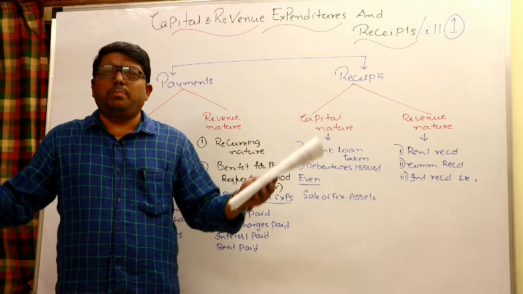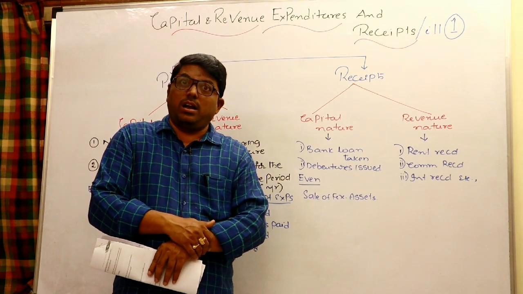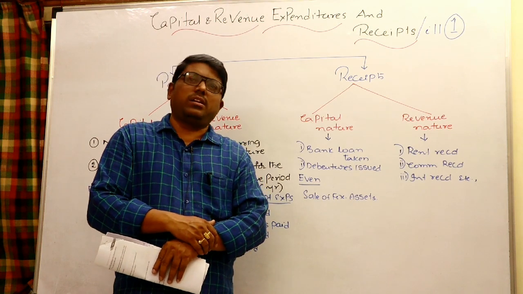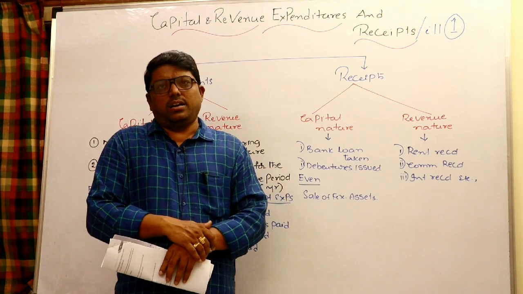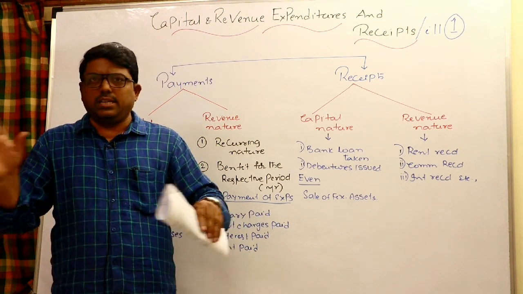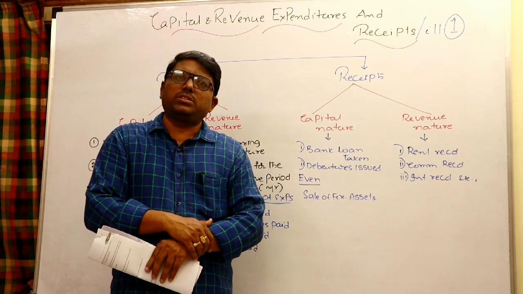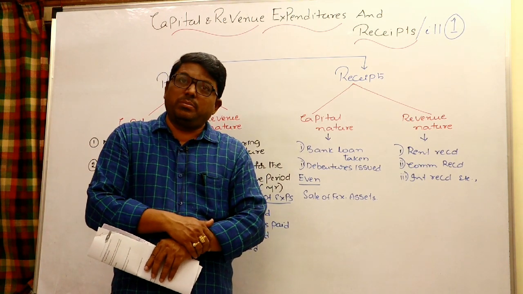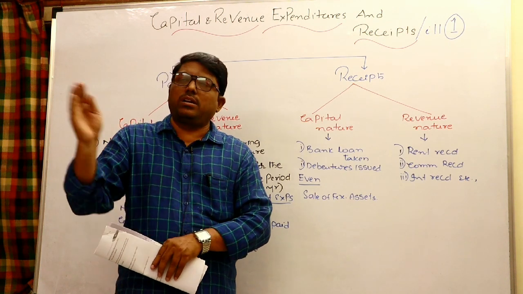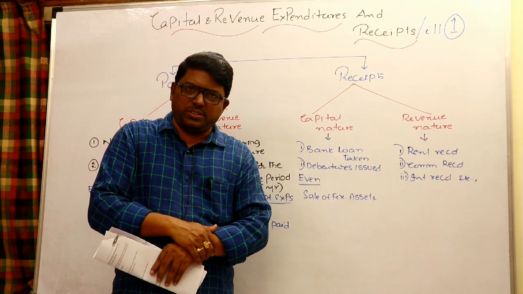Some repairs I have done for my cinema theater, it is a revenue expenditure. Otherwise, some renovation work is done. Example, earlier AC was not there, now AC, DTS, latest sound systems are installed and seating chairs are completely changed. Renovation changes have taken place. Renovation is a capital expenditure because you can increase the ticket rate, your revenue will be increased. But normal repair charge is simply revenue expenditure.